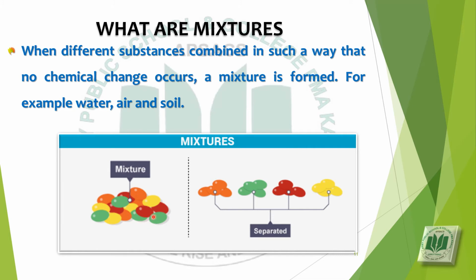Here in the diagram you can see a mixture having different ingredients. And this mixture can be separated. As you can see here, a mixture can be of solid and gas, for example, a balloon. It can be of liquid and solid, for example, your ink pen. And it can be of gas and liquid, for example, water. Because water is the mixture of hydrogen and oxygen. And hydrogen and oxygen are gases and water is the liquid.